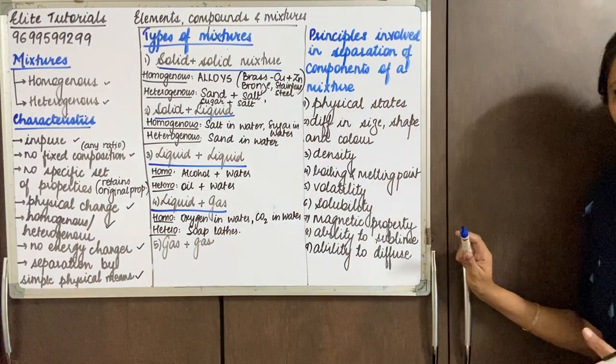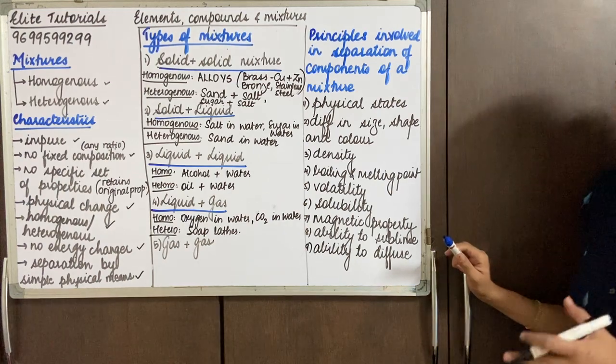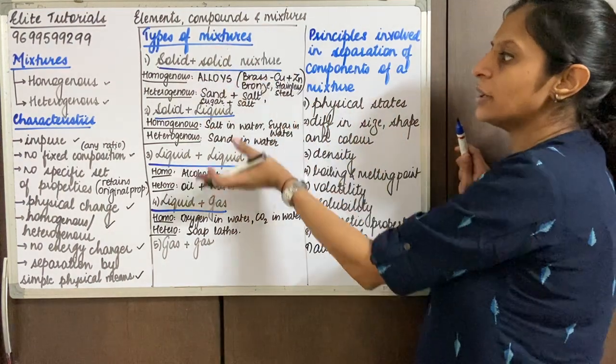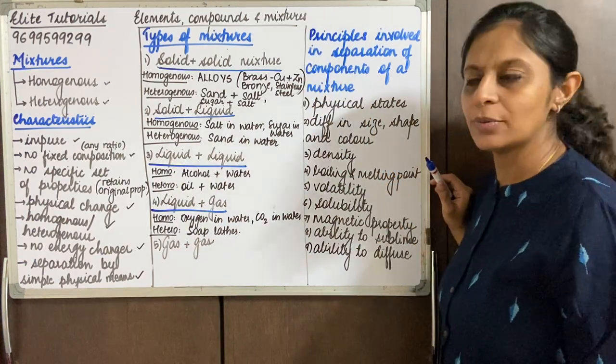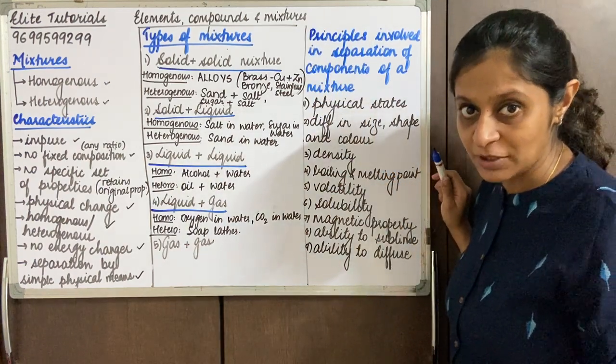Okay, now these are a few of the examples I'm giving you. Listen, basically we'll be doing broadly the main categories as solid, liquid and gas, and we'll be learning the methods of separation for them.